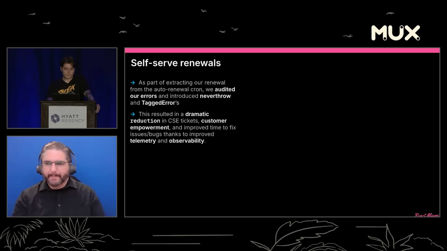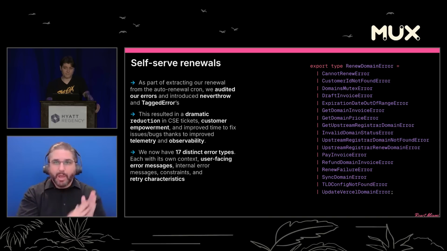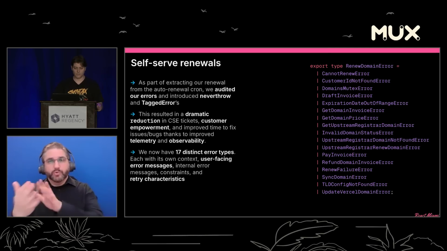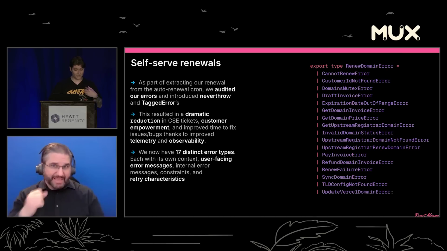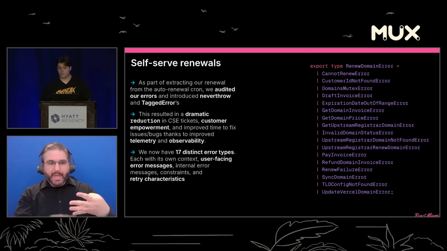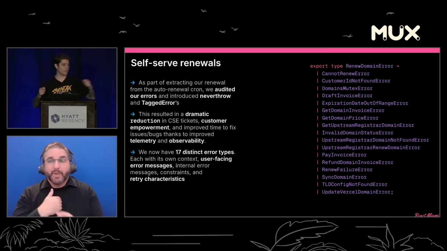This resulted in a dramatic reduction in CSE tickets, customer empowerment, and improved the time to fix issues and bugs thanks to improved telemetry, error logging, and observability. And in the end, we ended up with 17 distinct error types, each with its own context, user-facing error messages if it can get out to the client, internal messages to help us with debugging, their own constraints, and retry characteristics. Maybe a handful of these errors in this list we can just treat as a warning and move on.